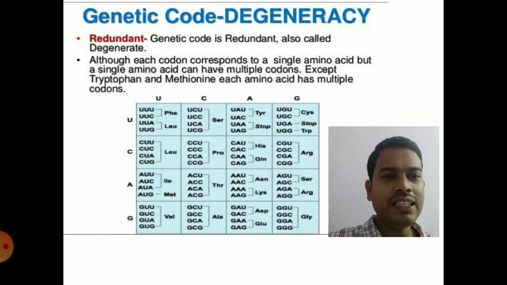A single amino acid is having more than one codon. So that is degeneracy of genetic code or redundancy. Each amino acid is coded by more than one codon. As I mentioned, except two amino acids, methionine, which is the initiator amino acid, coded by AUG, we can clearly see in the genetic code, and tryptophan, UGG. So these are the only two amino acids which have only one codon. So rest of the amino acids have more than one codon. So that is called as degeneracy or redundancy of the genetic code.